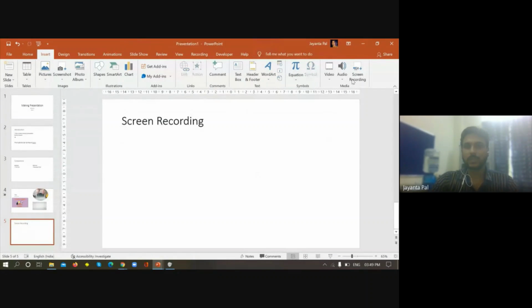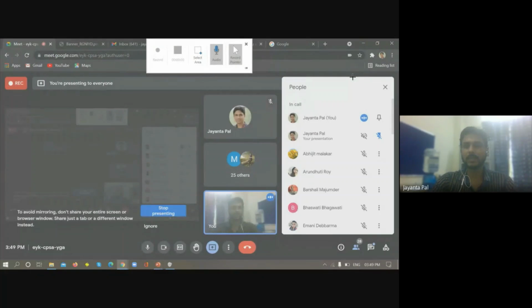Okay, so here I just select the screen record part. Whenever I select the screen record, it first asks whether you want to record the audio part. If you do not want audio, you just deselect this. If you want audio along with the screen recording, you just select this. If you do not want your cursor to be recorded, you just deselect this. And if you want your cursor to be recorded, you just turn this on.